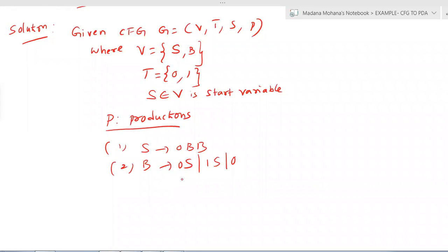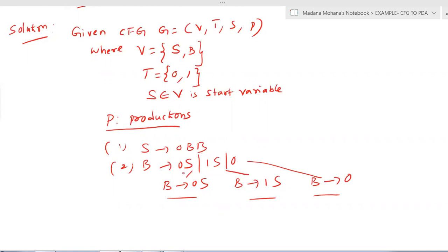So B derives 0S is one production, B derives 1S is another production, and B derives 0. All three productions start with the same variable B, which is why they are combined using the OR symbol. Now these are all the productions.